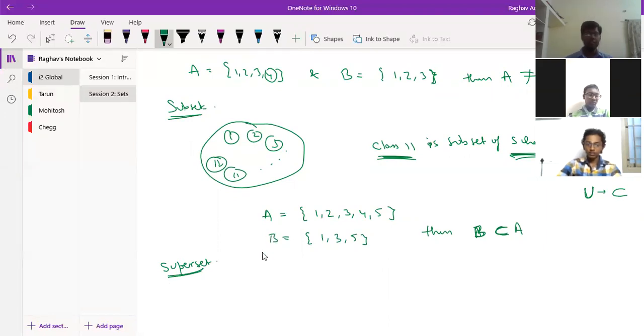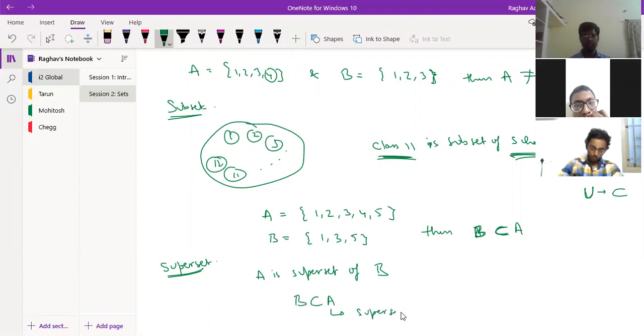So in this case, B is a subset of A. I can also say that A is a superset of B. Basically, it means that A has a lot of other elements also, but the elements of B are also there in A. So when I write B is subset of A, this is my superset, this is my subset. Simple definition.